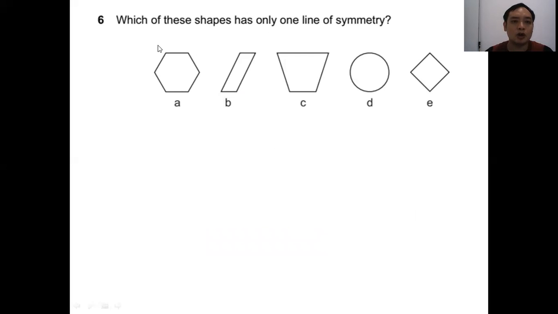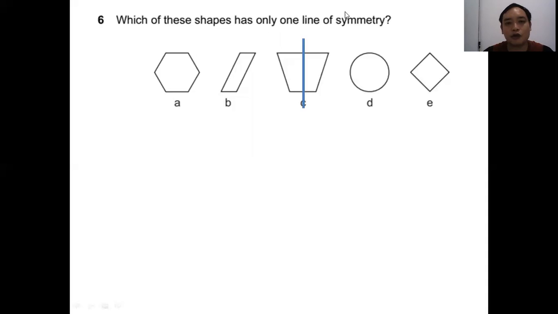Question 6. Which of these shapes has only one line of symmetry? A, B, C, D, E. So the line of symmetry is the line that separates the shape into 2 parts, and then when you fold it together, it can line up with each other nicely.